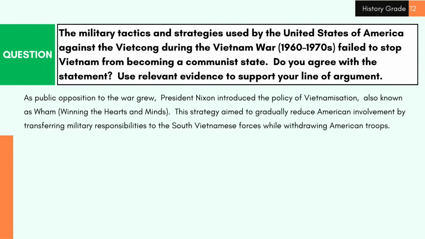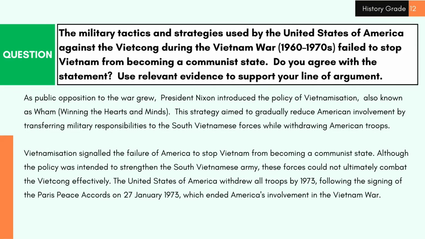As public opposition to the war grew, President Nixon introduced the policy of Vietnamization, also known as WAM, winning the hearts and minds. This strategy aimed to gradually reduce American involvement by transferring military responsibilities to the South Vietnamese forces while withdrawing American troops. Vietnamization signaled the failure of America to stop Vietnam from becoming a communist state. Although the policy was intended to strengthen the South Vietnamese army, these forces could not ultimately combat the Vietcong effectively.